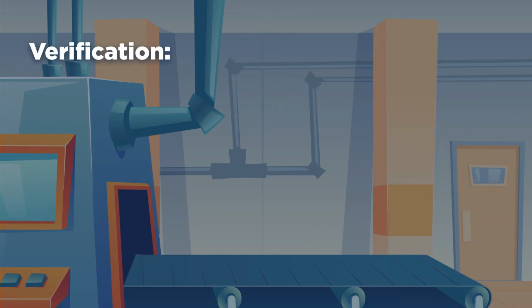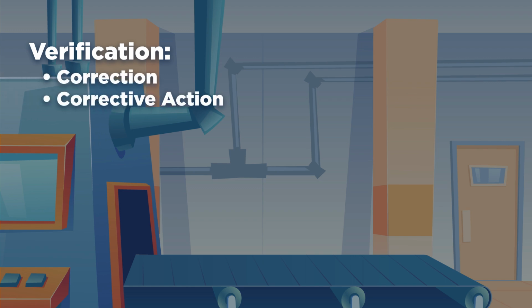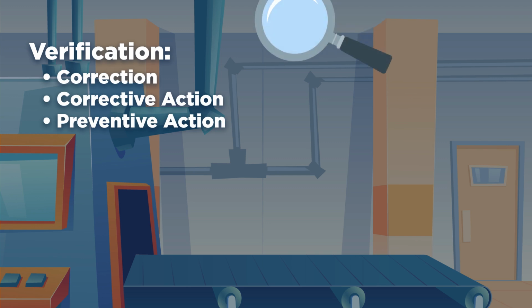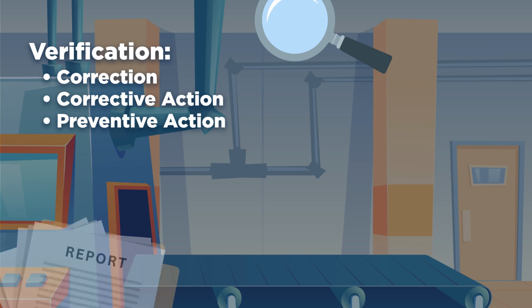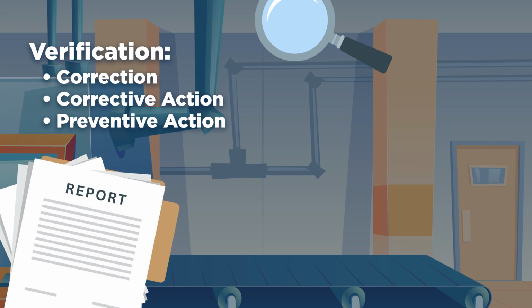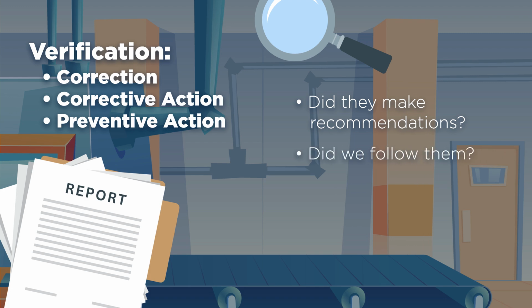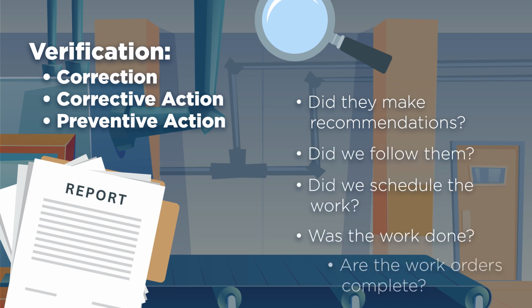And finally, verification is how we make sure that the correction, the corrective action, and the preventive action were implemented properly and that they were effective. That means having a look at the roof repair, probably while it's raining, not on a sunny day. And let's also look at the report from whoever assessed the roof. Did they make recommendations? Did we follow the recommendation? Did we schedule the work? Was the work done? Are the work orders complete?